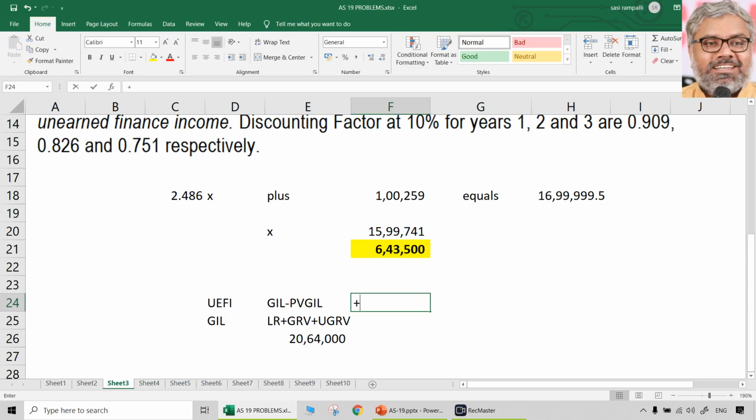What will be the unearned finance income here? This is gross investment in lease minus present value of gross investment in lease, which is 16,99,999.5. That means the answer finally is going to be 3,64,000.5. If you want that 0.5 also very particularly, 3,64,000.5. Or otherwise you can just say 3,64,000 or 3,64,001 rupee. That is the unearned finance income from this question.